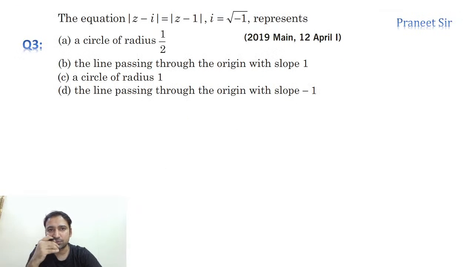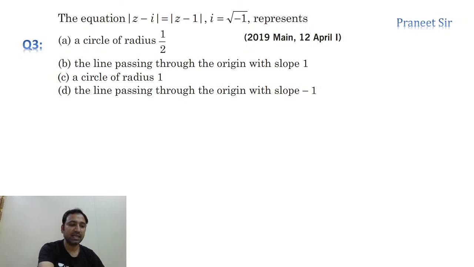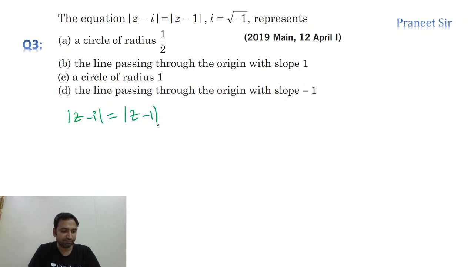Correct. Perfect. So let's do this question, guys. So this is a locus problem, guys. For all locus problems in complex numbers, simply you just need to substitute z is equal to x plus iy. Clear? z is equal to x plus iy. We need to substitute. Let's substitute z is equal to x plus iy and simplify this. Let's see what we get. So basically, what he gave is mod z minus i is equal to mod z minus 1. That's what he gave.